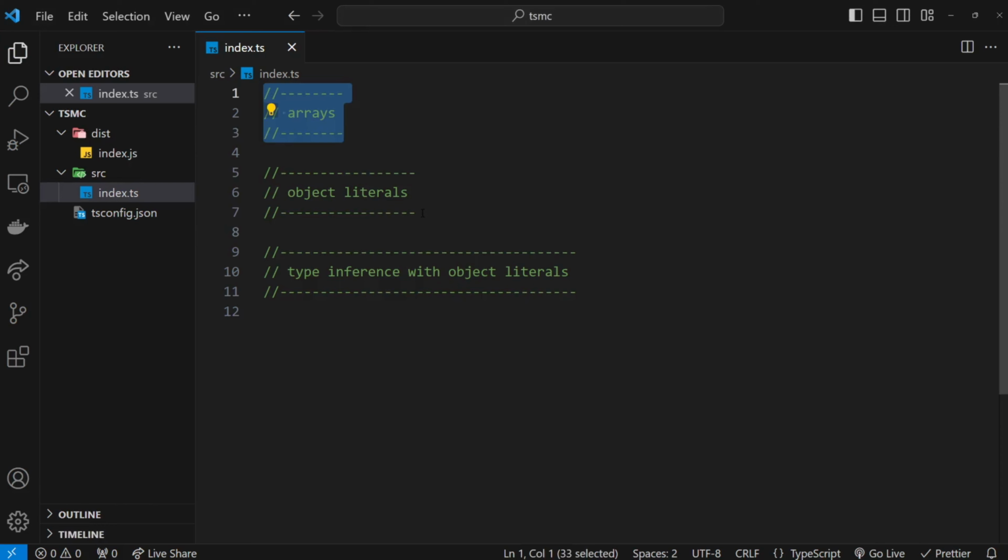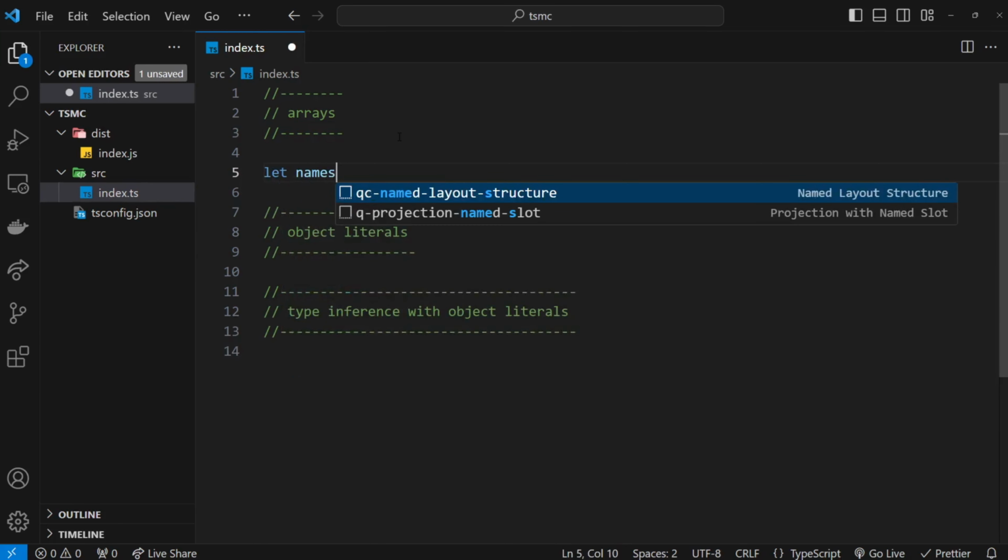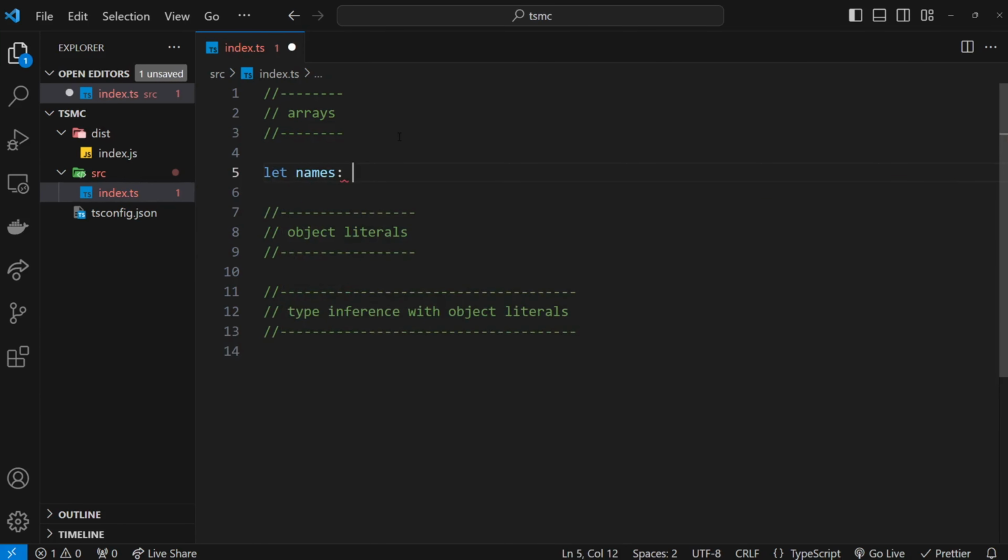Alright then my friends, so now I'd like to talk about two more types, and they are arrays and object literals. So the first type I want to talk about are arrays. So what I'm going to do is create a new variable called names, and I want to give this the type of an array. Now when we give something a type of an array, we use square brackets, but also we have to specify what type of data is going to go inside the array.